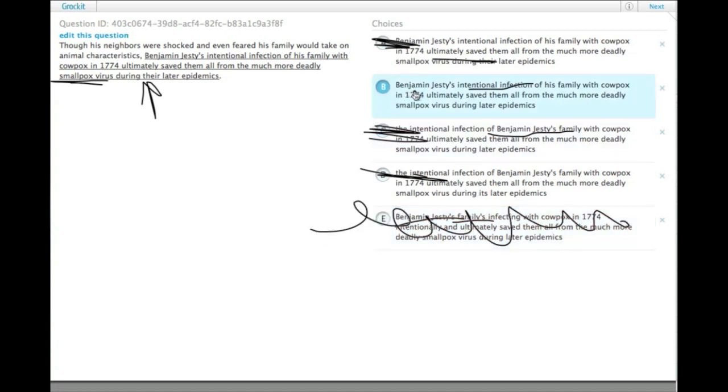Let's just read choice B again. Benjamin Jesty's intentional infection of his family with cowpox in 1774 ultimately saved them all from the much more deadly smallpox virus during later epidemics.